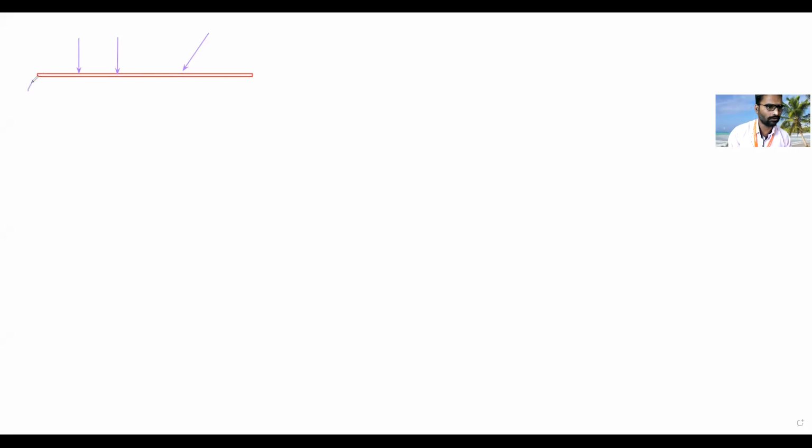So this is the point A. The distance from here to here is given. The first distance up to this much is 1.5 meter, and again this is 1.5 meter. This is 3 meter and this is 2 meter.